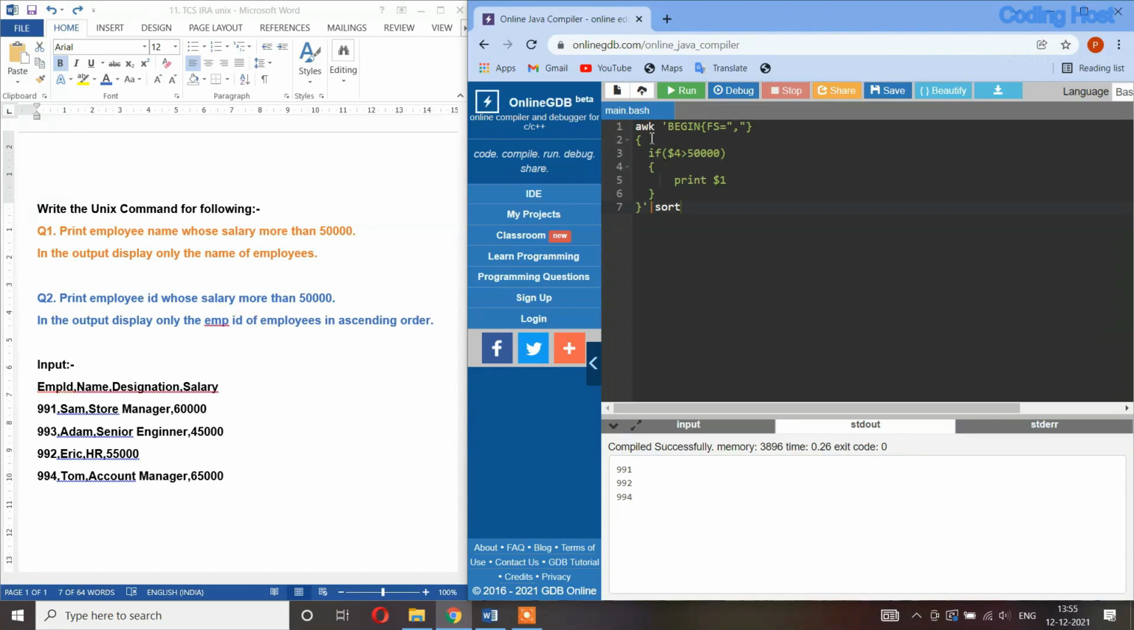Whenever you are writing the program, between the awk command and the single quotes provide a space, else you will get an error.